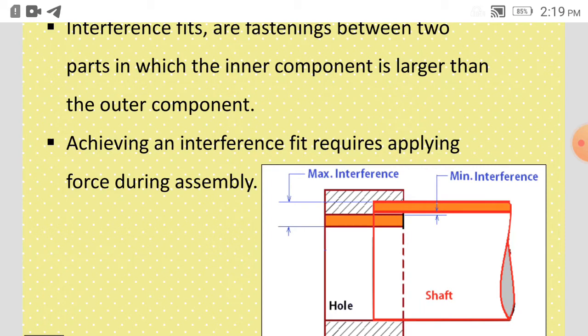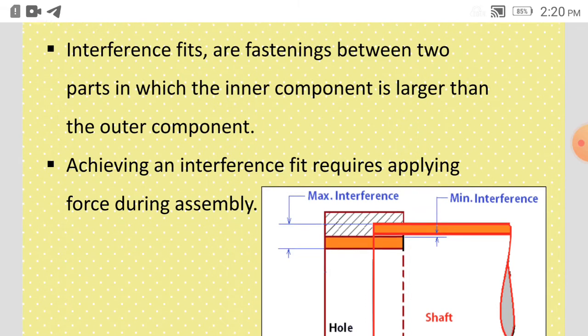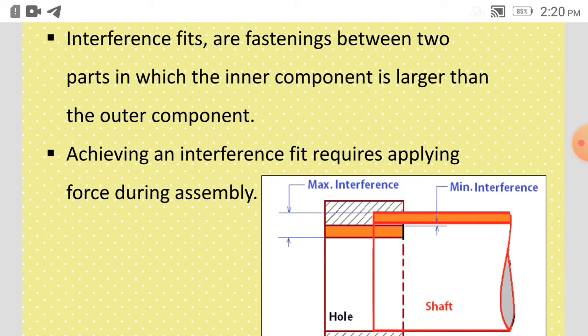So intentionally that will be kept larger. The shaft is kept larger than the hole, so that it should not freely move. It should be a press fit, or they should get fitted properly. So interference fits are fastening between two parts in which the inner component is larger than the outer component. Achieving an interference fit requires applying forces during assembly, so it cannot be assembled easily. We'll have to apply forces because the size of the shaft is bigger than the internal size of the hole.